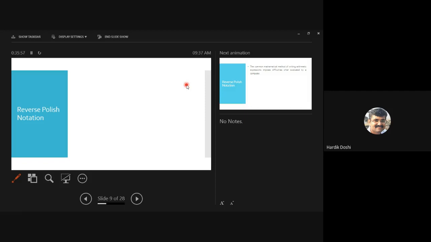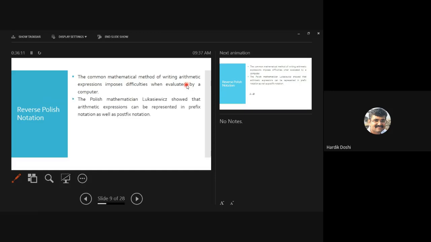You know it, no? Have you heard of it? Yes or no? Reverse Polish notation. I am not going into the detail of it. Actually, it is used for evaluating expressions in any language. I don't know how to pronounce the scientist's name. He was a Polish scientist.